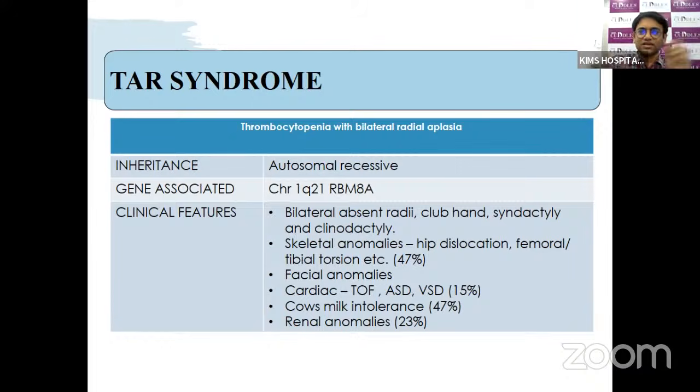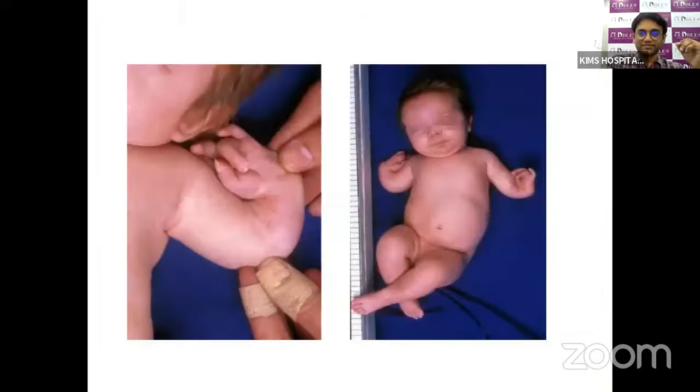The clinical features usually include absent radius, club foot, syndactyly, and clinodactyly. The skeletal abnormalities include hip dislocation and femoral or tibial torsions. There are facial anomalies. They can even have cardiac defects like TOF, ASD, VSD. They can have cow's milk protein sensitivity, and renal anomalies can also be there. So this is a baby with TAR, where you can see there is an absent radius, a radial deviation, and a clinodactyly. So this is a baby with TAR.